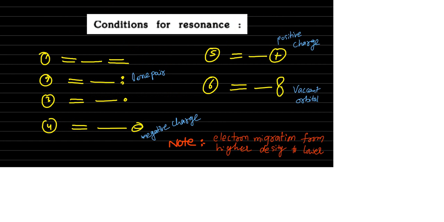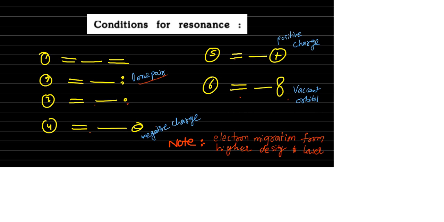Conditions for resonance, I already discussed once again. For resonance, it may be two pi bonds in alternate positions, pi bond plus lone pair, pi bond plus single electron, pi bond plus negative charge, pi bond and positive charge, pi bond and vacant orbital. In these 6 conditions, resonance structures are possible. Note the point: electrons always migrate from higher density to lower density.